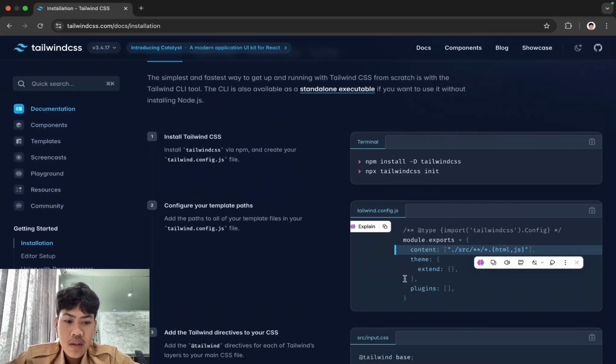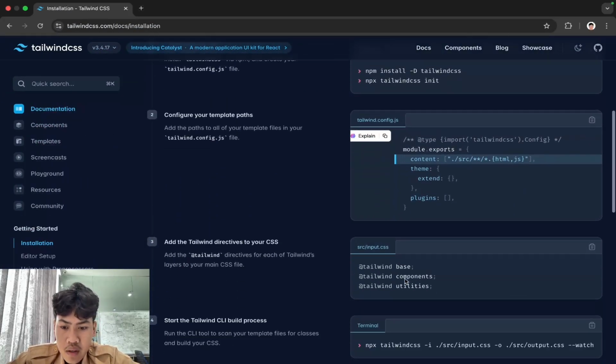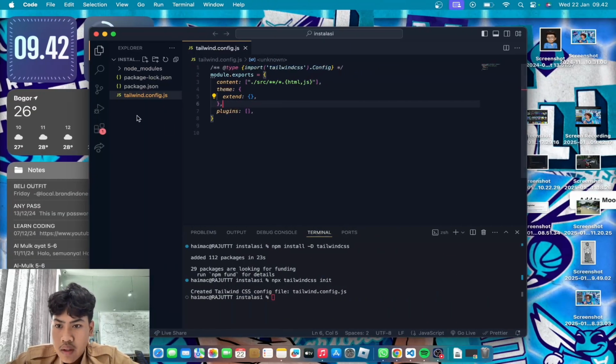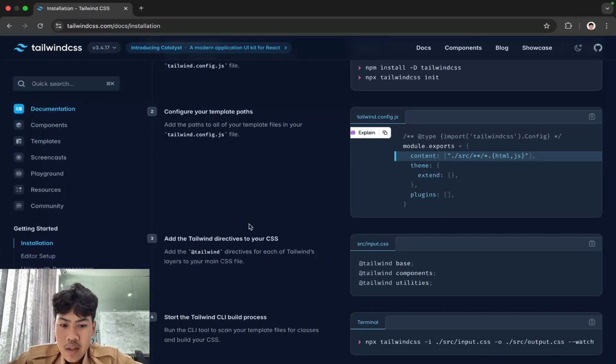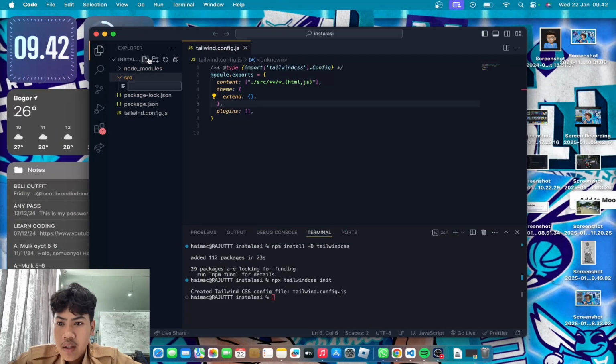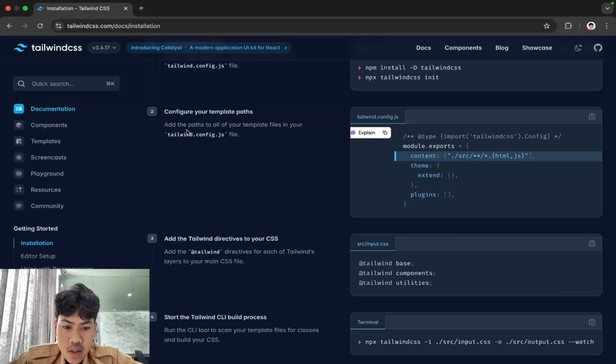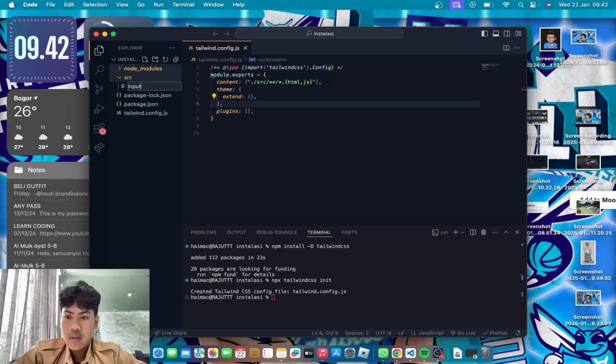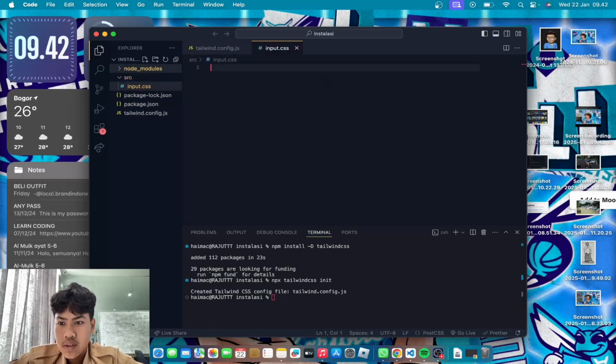So after that, we can make a folder here, src, and then we make a file input.css.